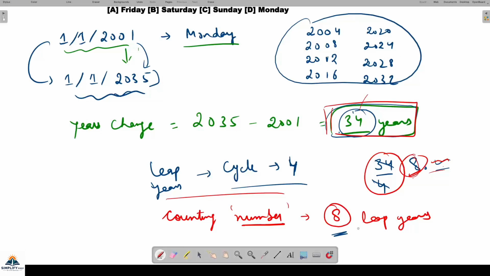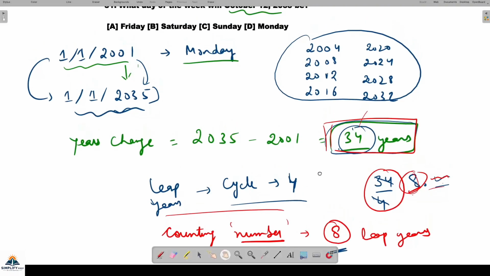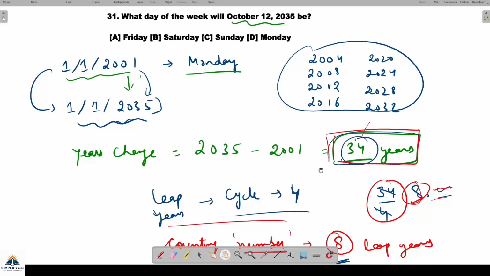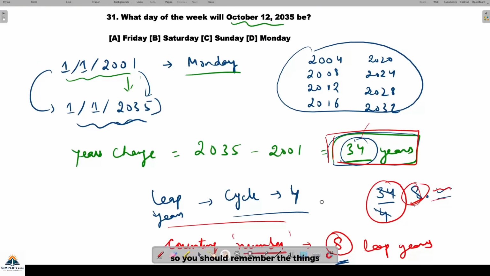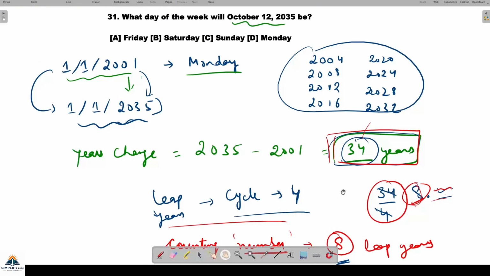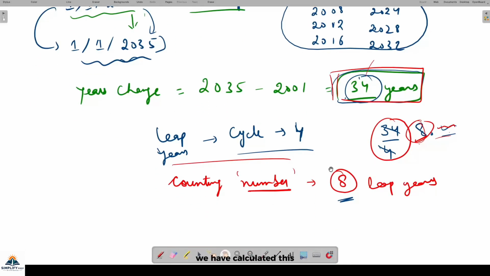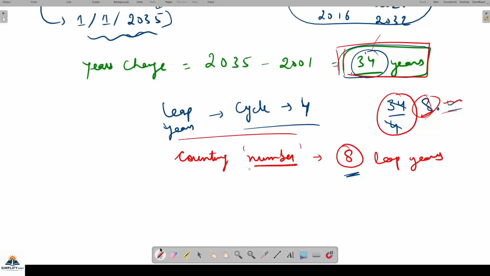So I am showing you things in multiple ways to extend your quantitative aptitude and thinking, how you can think in different ways. We can solve with one method, but I am showing you multiple ways, so you should remember things by whatever approach you like the most. So now coming back to this, why have we calculated these leap years?